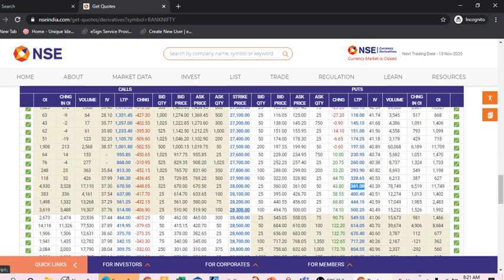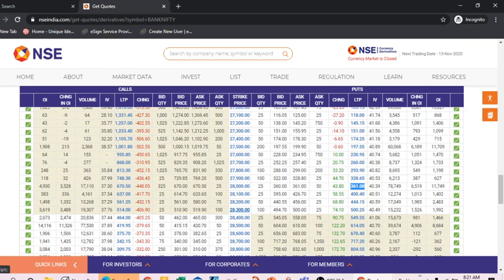So we are doing this analysis in the put options, and it depends on whether bank nifty will go down or go up. Bank nifty is very volatile, with lots of participation and lots of newcomers trading.